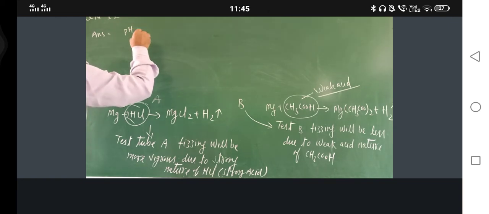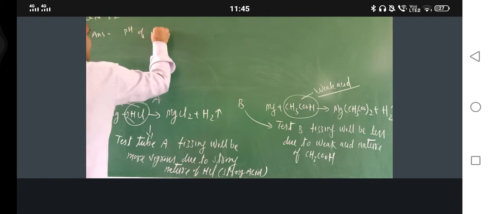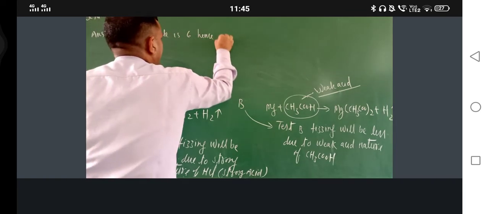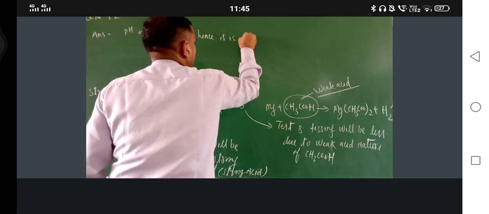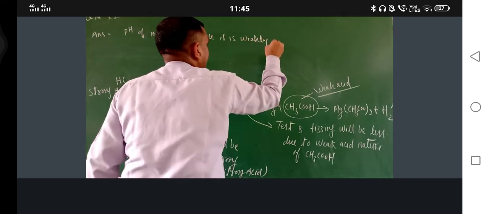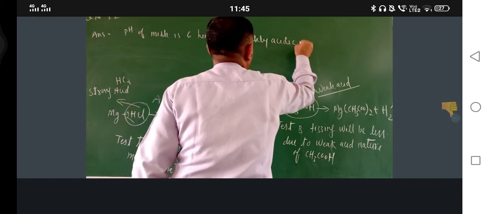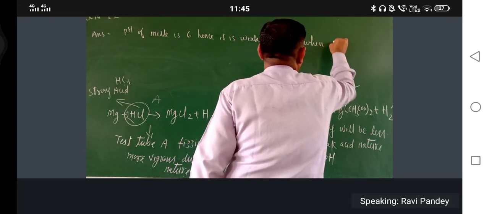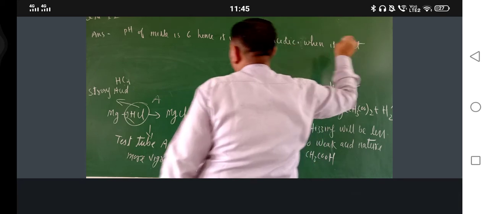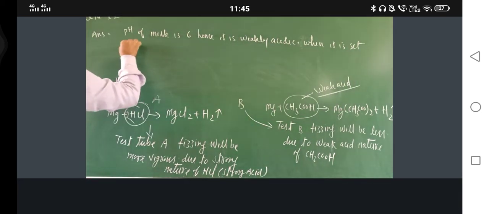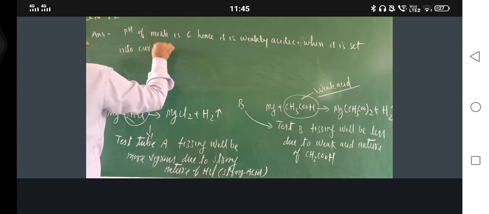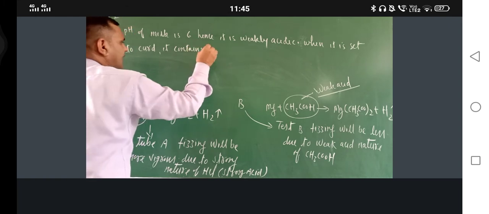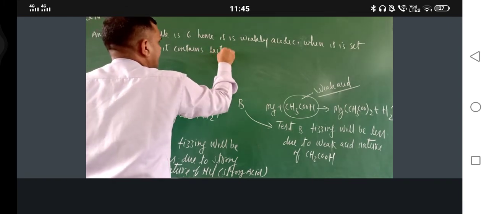pH of milk is 6. Hence, it is weakly acidic. When it is set into curd, it contains lactic acid.